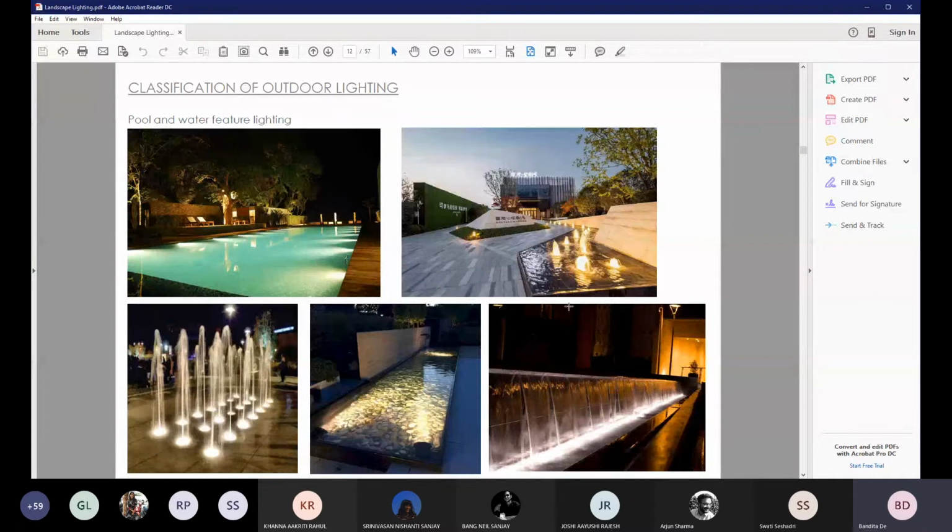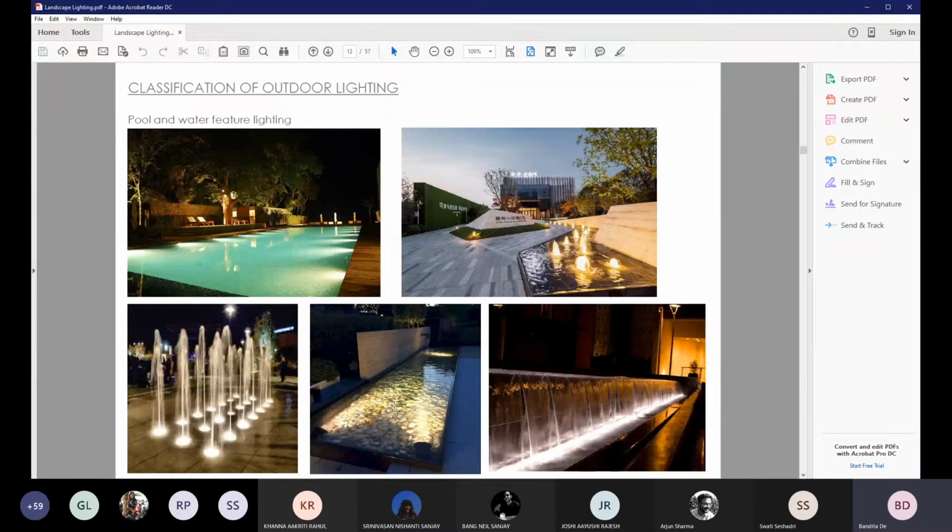So in the first image that you see, there are these bubblers in the water feature, and only those bubblers have been lit up. The image on the left hand side is an interactive water fountain where every individual water jet has been lit up.